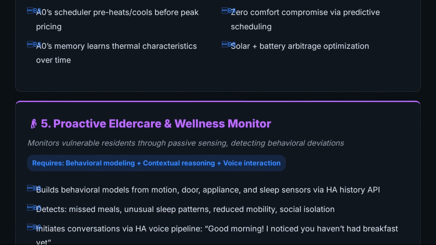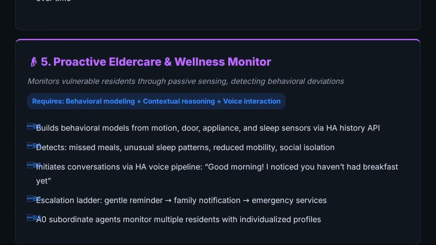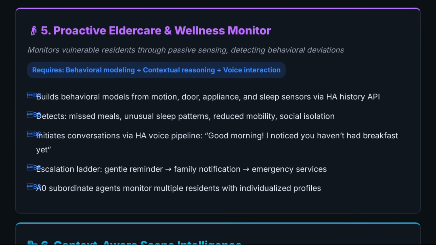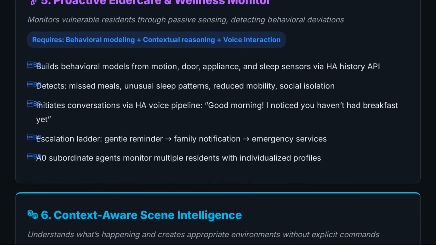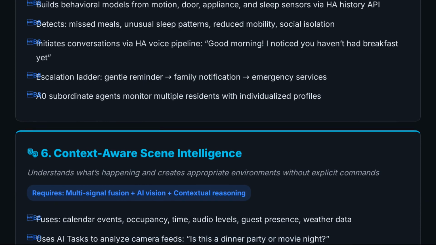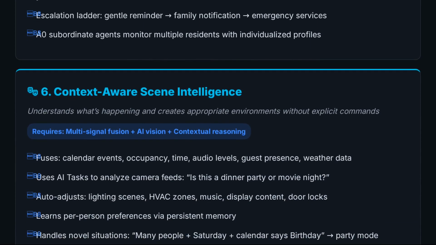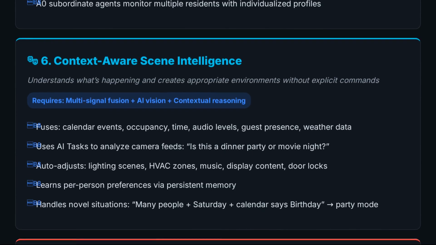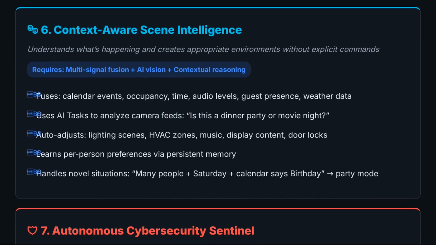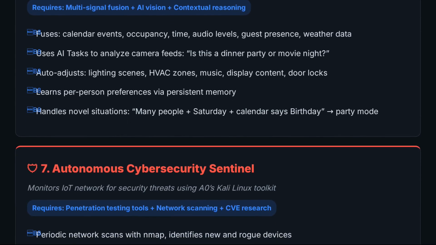Eighth, multi-home orchestration using Agent Zero's A2A protocol. A master agent coordinates subordinate agents, each connected to a different Home Assistant instance: your primary home, vacation property, rental units. Ninth, predictive maintenance. Agent Zero queries months of sensor history, runs machine learning models in Python, and detects HVAC degradation, battery capacity loss, or motor wear before failure. It schedules maintenance proactively.